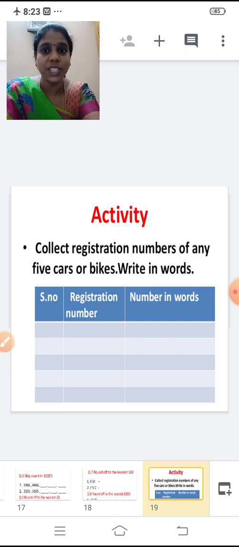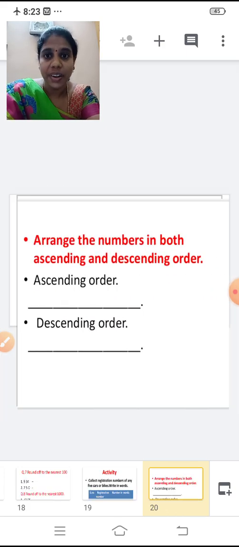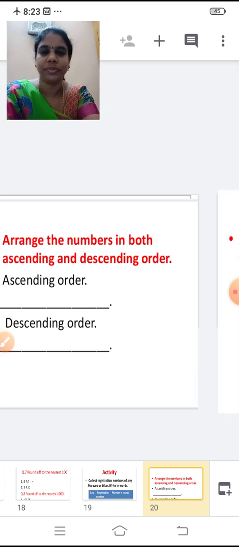So first page, you write the name, your class and your subject. So second page, collect the registration numbers of any 5 cars or bikes and write the numbers in words. Arrange the numbers in both ascending and descending order. So you have got 5 numbers, right?